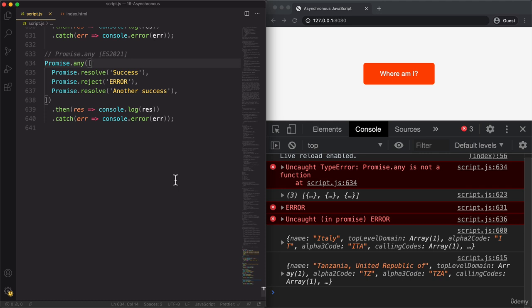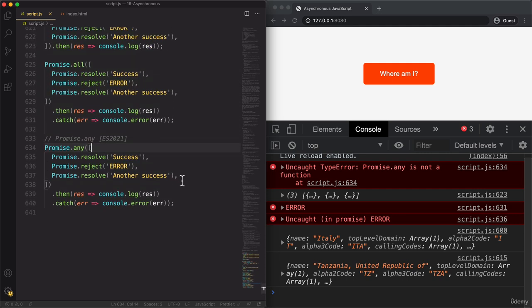So as always, promise.any takes in an array of multiple promises, and this one will then return the first fulfilled promise. And it will simply ignore rejected promises. So basically, promise.any is very similar to promise.race, with the difference that rejected promises are ignored. And so therefore, the result of promise.any is always going to be a fulfilled promise, unless of course all of them reject.